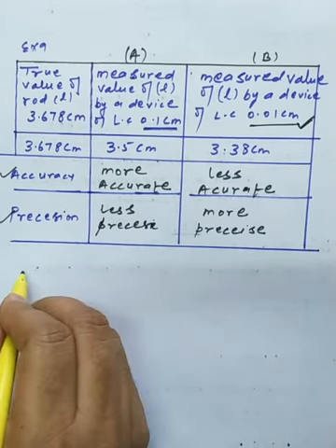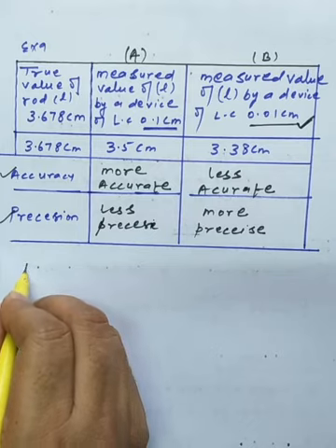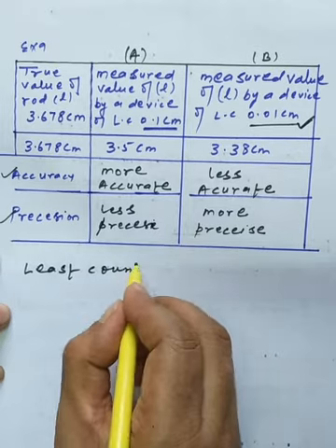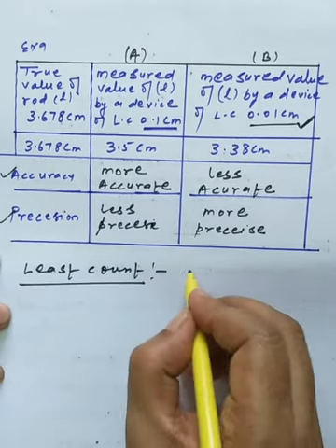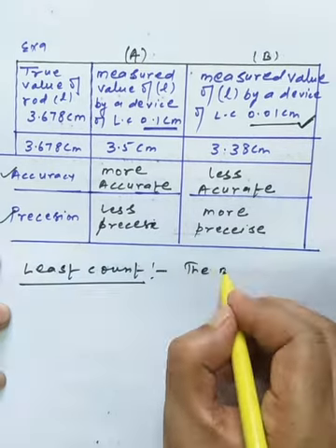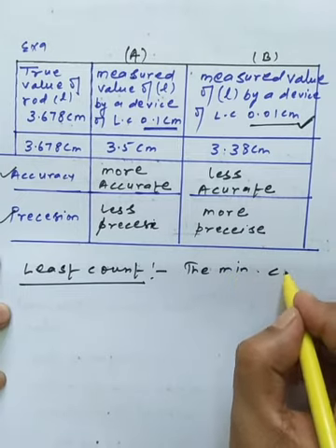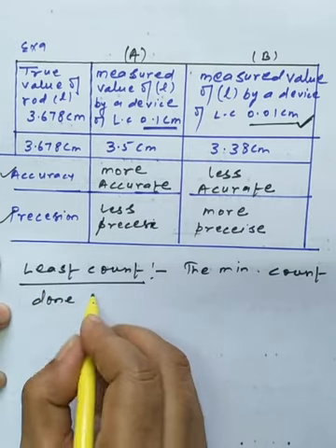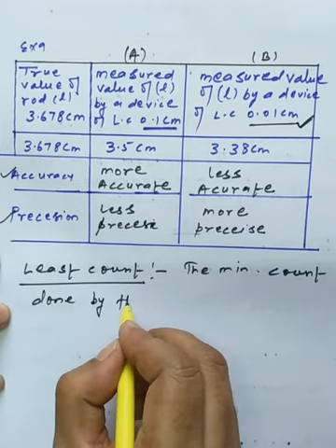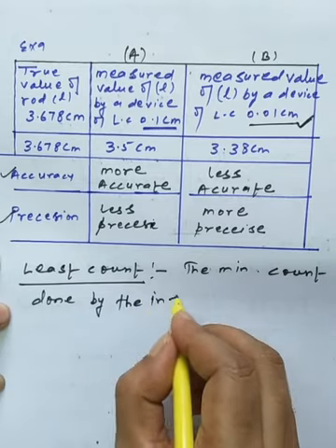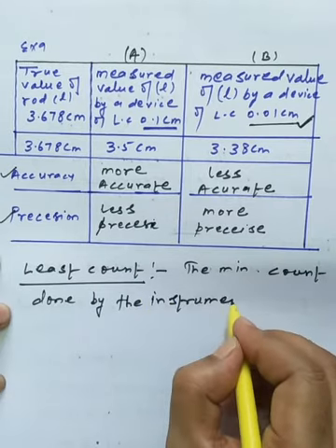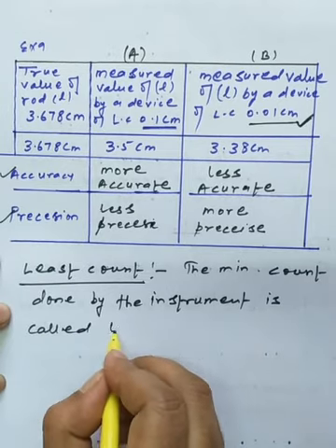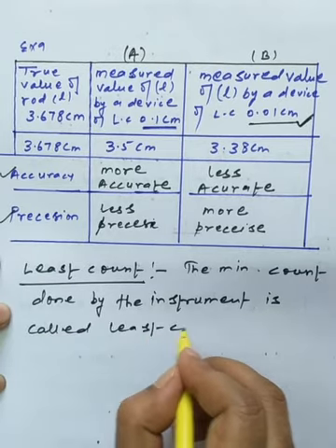Now the next term we have is called the least count. The minimum count done by the instrument is called the least count.